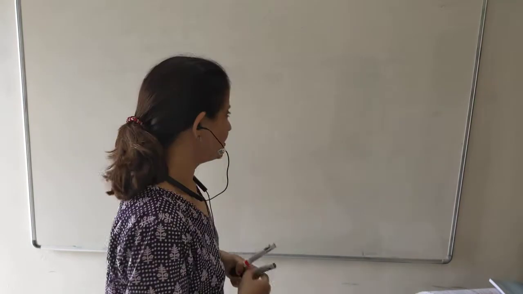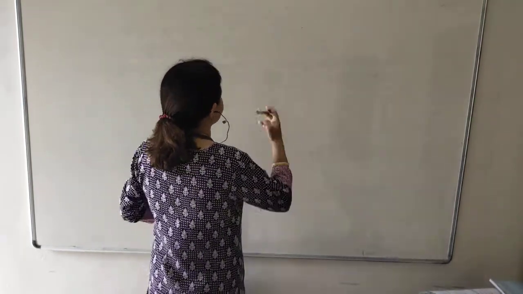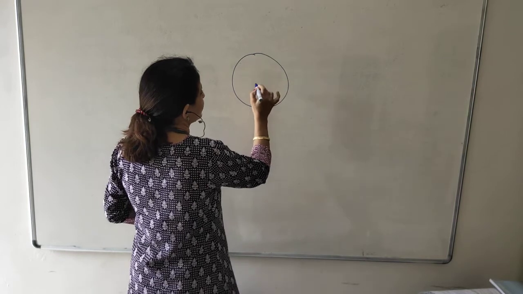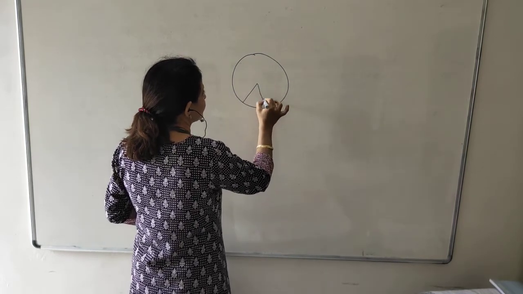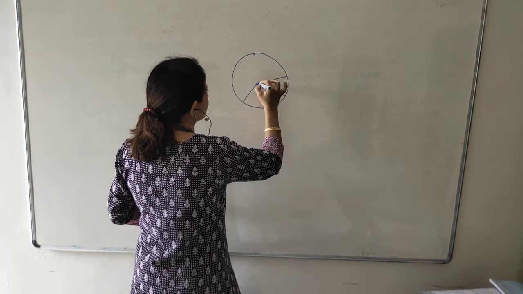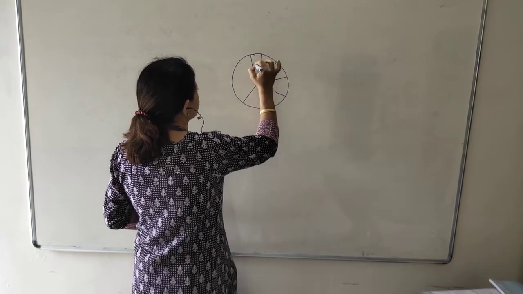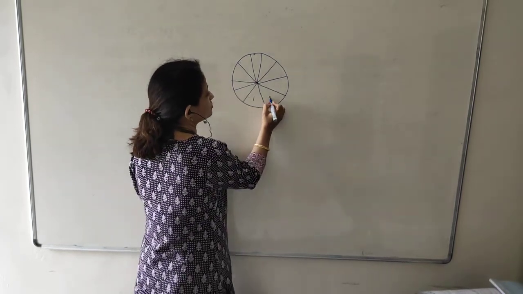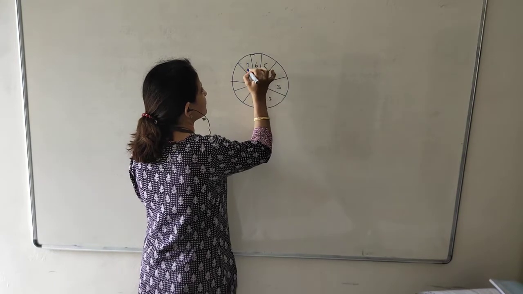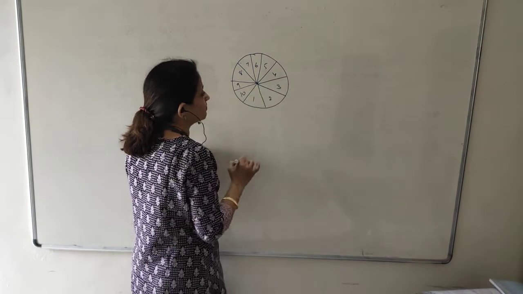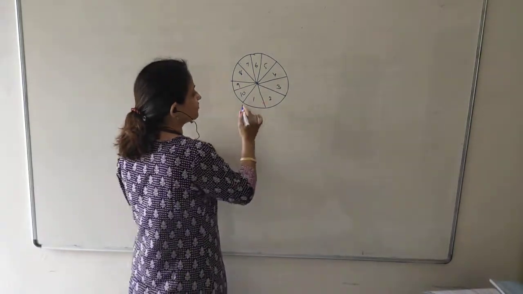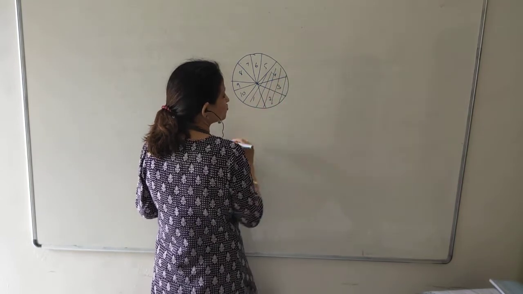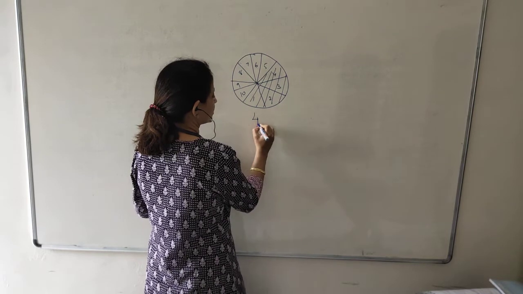If I say there is a whole cake, suppose this is a cake, and I divide the cake into parts, cut the cake into parts. How many parts have I made? 1, 2, 3, 4, 5, 6, 7, 8, 9, 10. 10 parts I have made. Suppose out of these 10 parts, I eat 4 parts. So what is the fraction of the cake eaten?